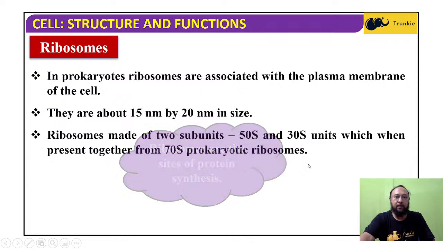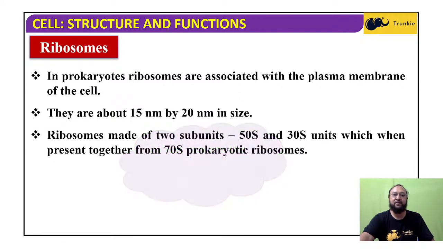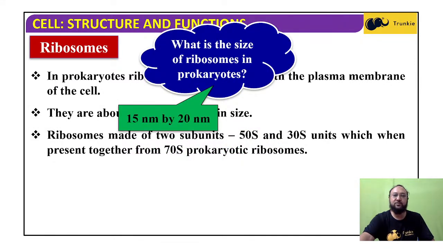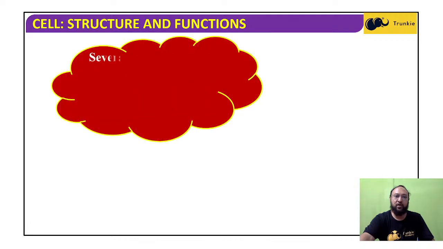Ribosomes are the site of protein synthesis in both prokaryotic and eukaryotic cells. So what is the size of the ribosomes in prokaryotes? It is 15 nanometer by 20 nanometer. So this is the size of the ribosomes in prokaryotic cells.